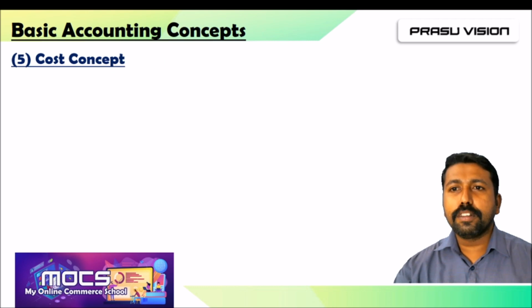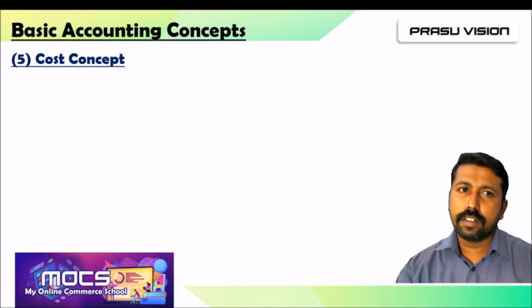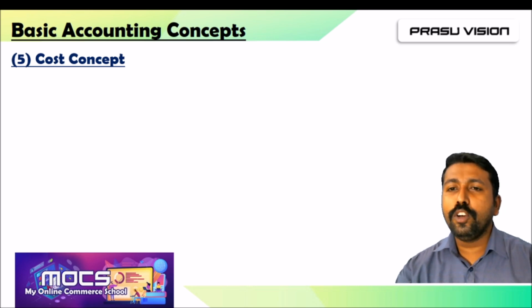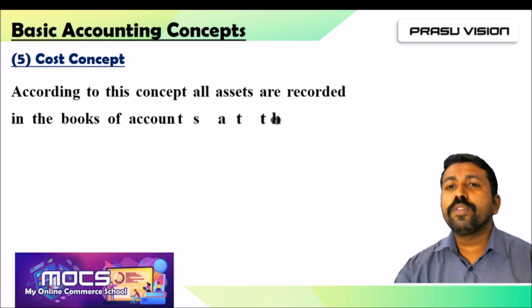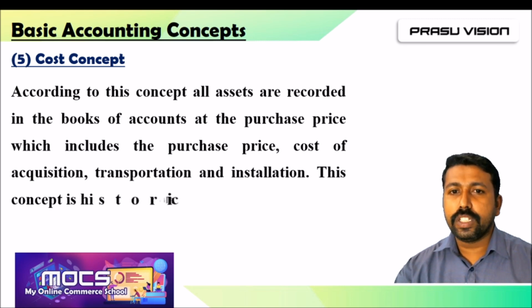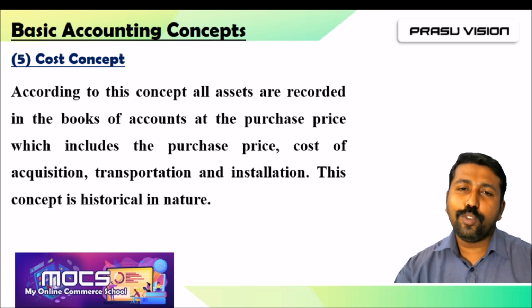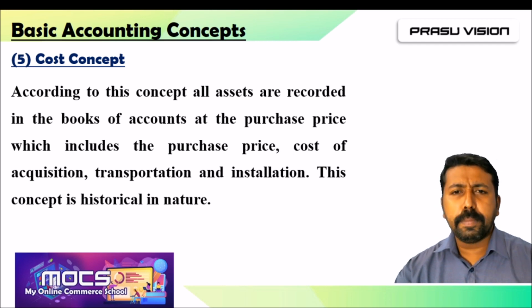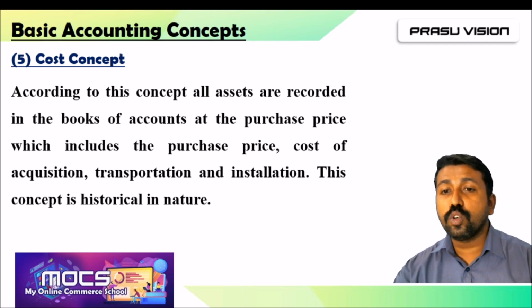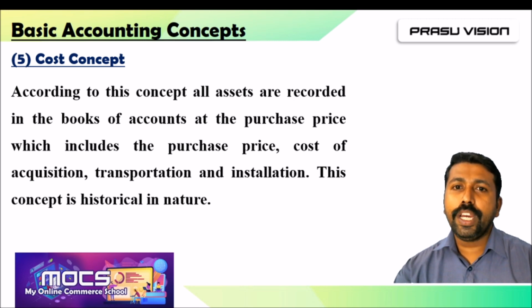We are moving to the next accounting concept. Students, the next accounting principle is cost concept. Cost means what is the value paid for purchasing some items, especially fixed asset. Suppose we are running an organization. For the running of that business, we need a machinery having rupees 5 lakh, and we are purchasing that machinery from Coimbatore. Suppose we have to bring the machinery to Trivandrum, and when we are purchasing that machinery at Coimbatore, the value is 5 lakh.